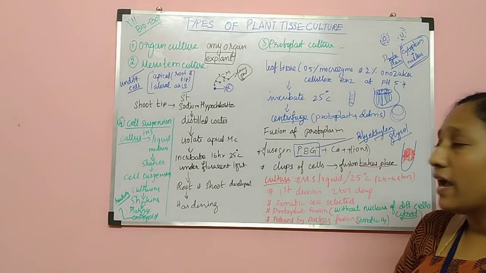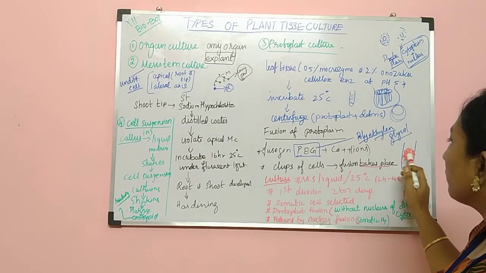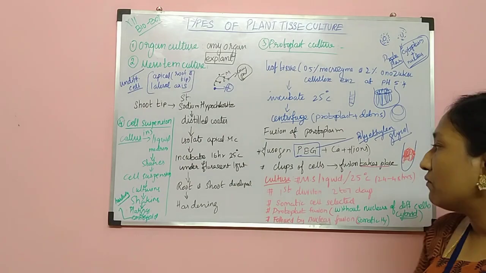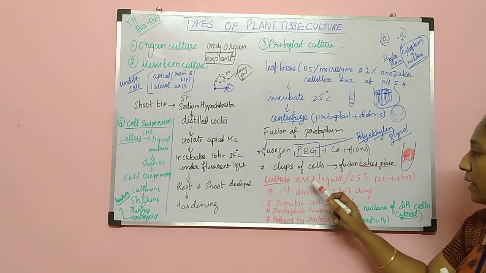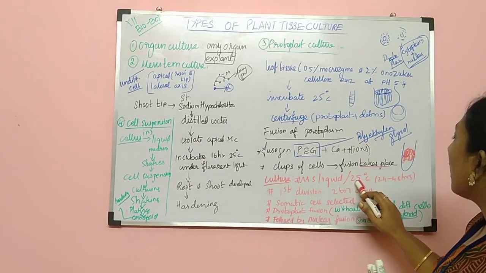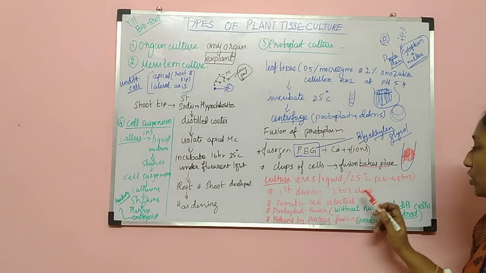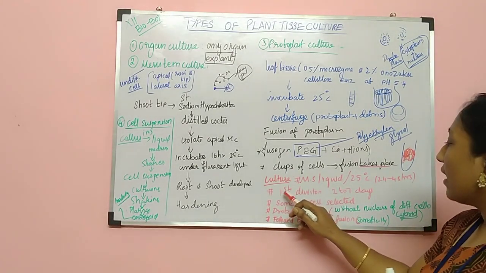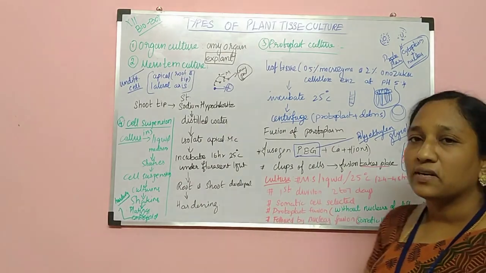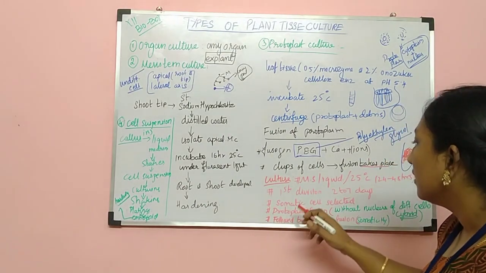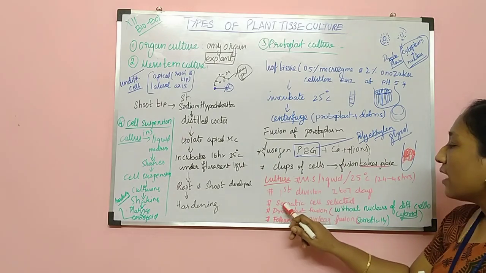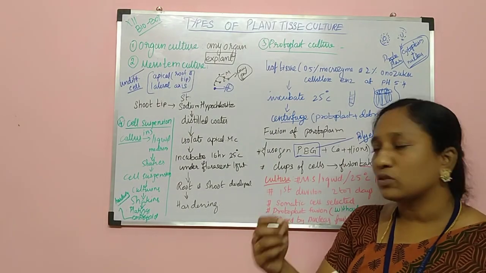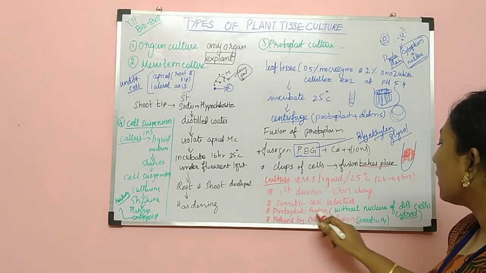For that we have to provide a culture medium. Now we have allowed the protoplasts to fuse. Now this is to be added in the culture medium, which will have the liquid MS medium, and it has to be maintained at 25 degrees Celsius for 24 to 48 hours. And after 2 to 7 days, you can find the first division from the fused protoplast. And then somatic cells are selected. So from that you have to select the somatic cells from the protoplast fusion.